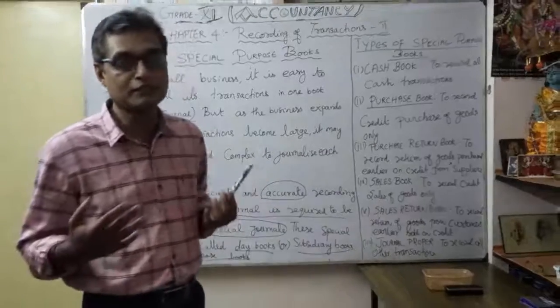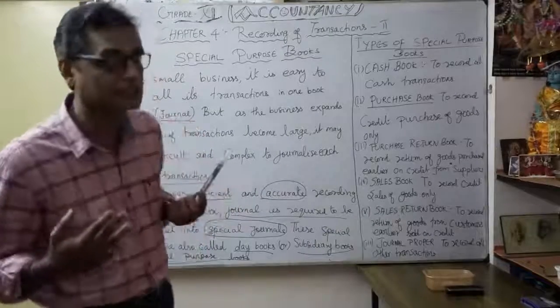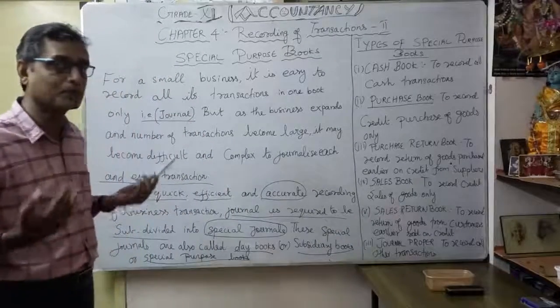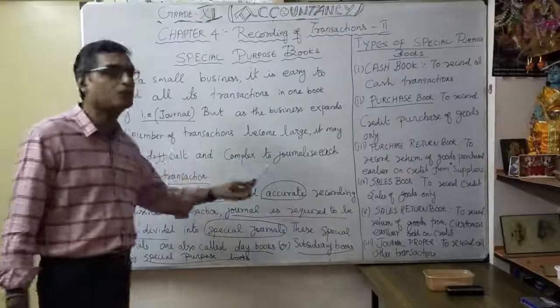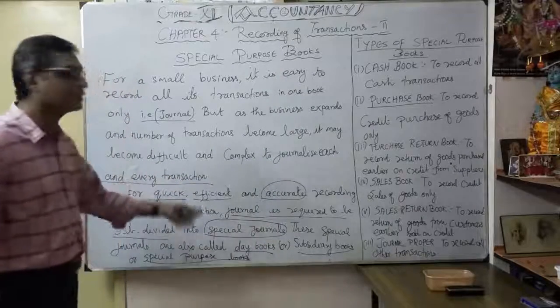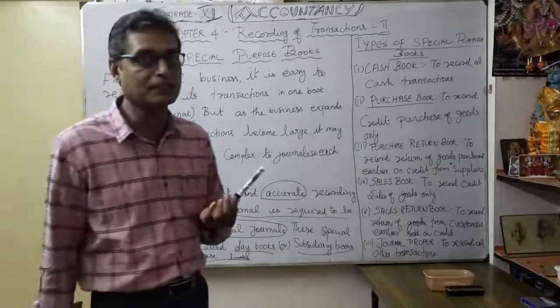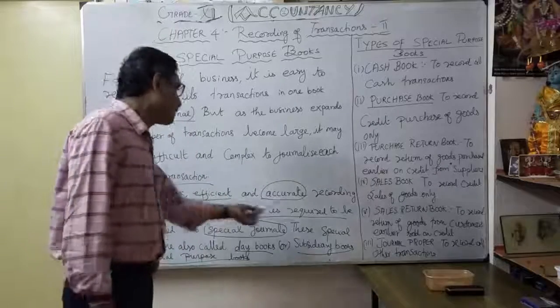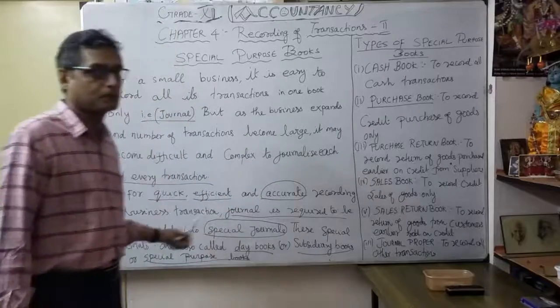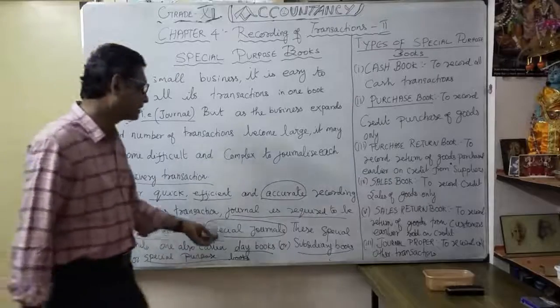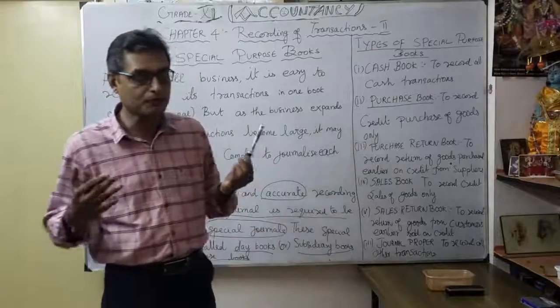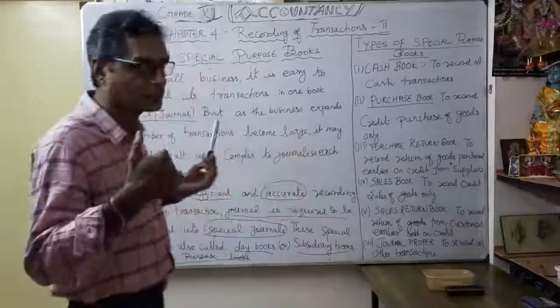So for that situation, you can't record all the transactions. Naturally, it becomes difficult and more complex to journalize each and every transaction. That is not possible practically. For that reason, you are going to make special purpose journals, so journals may be subdivided. So what are the journals we are going to discuss one by one?